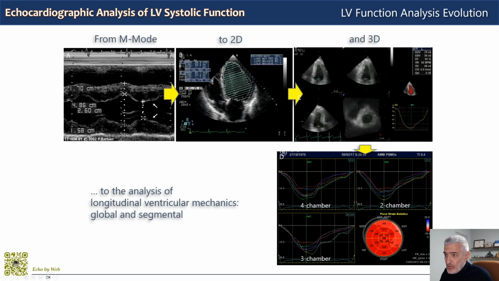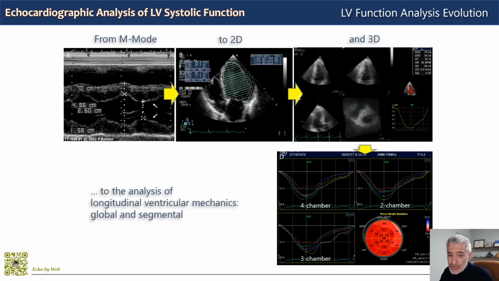As you can see in the lower right panel, each of the curves here represents, in these different views, the systolic function of one of the 18 ventricular segments. You see them in the 4-chamber, 2-chamber, and 3-chamber views. When performing strain analysis, 2D quality, however, is very important, like for 3D. But unlike 3D, strain analysis feasibility is much greater. It comes up to 90%.